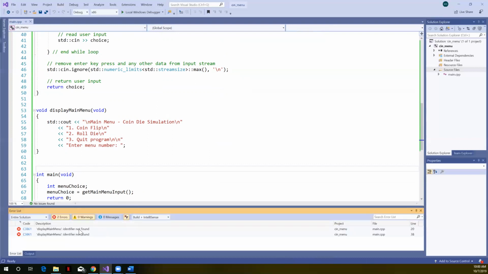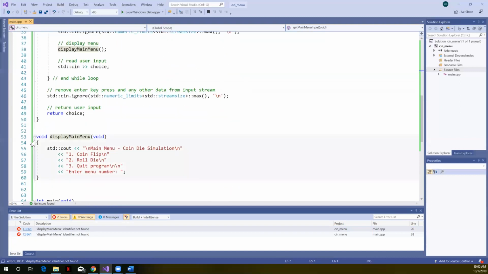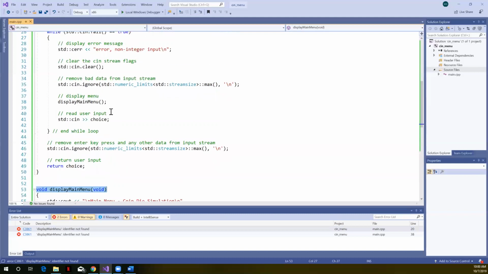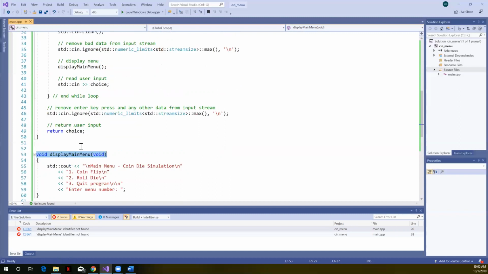Let's see if we can just build this now. And I've got an error. Oh, display main menu identifier not found. Well, okay, that's because I defined this function after the call. So it's complaining that I'm trying to call this function here, but it's not been defined until down here.